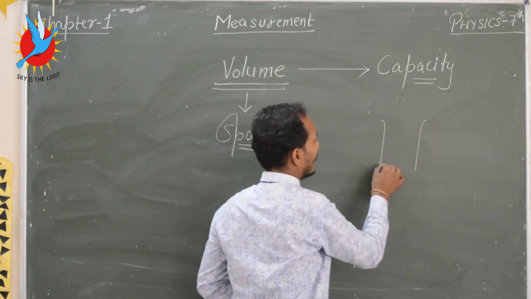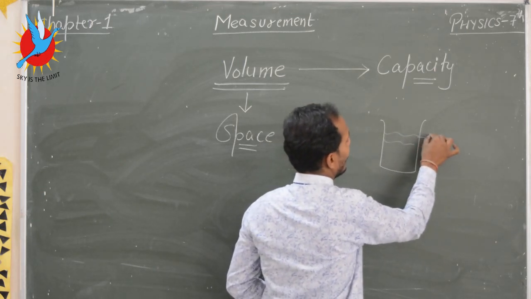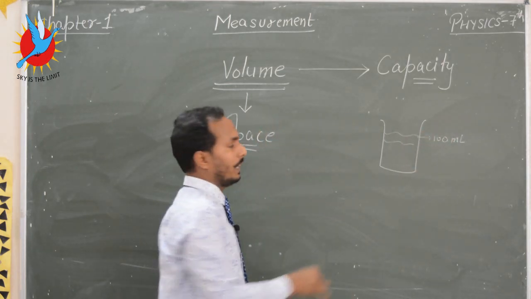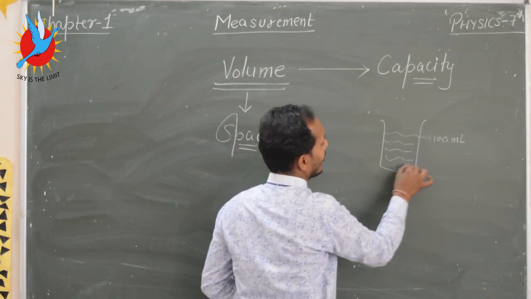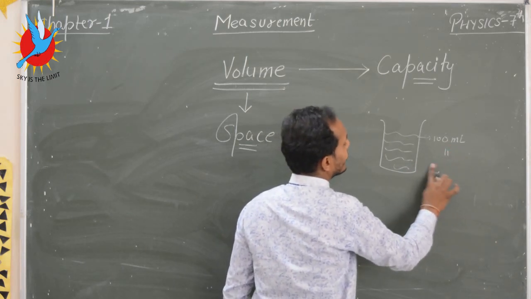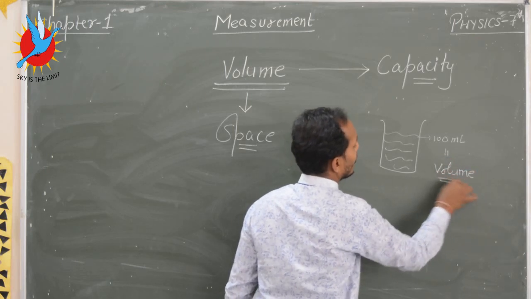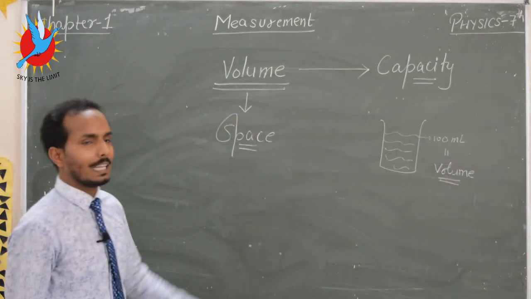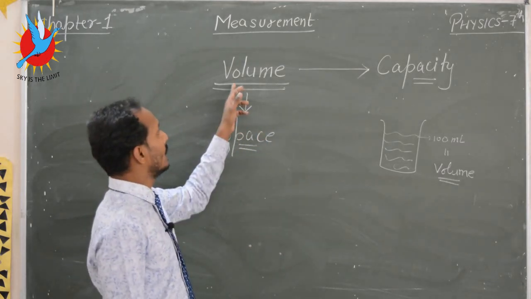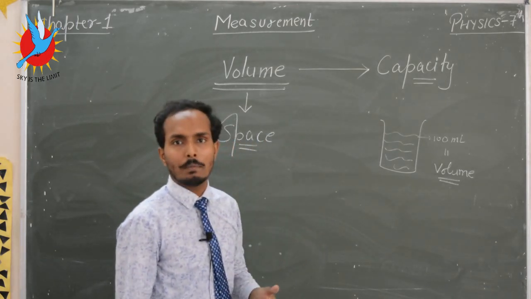Suppose I fill 100 ml of liquid inside a container, then its capacity is 100 ml, and this capacity is equal to the volume of the container. You can say that capacity and space are the same thing, but volume is the space occupied by the object.